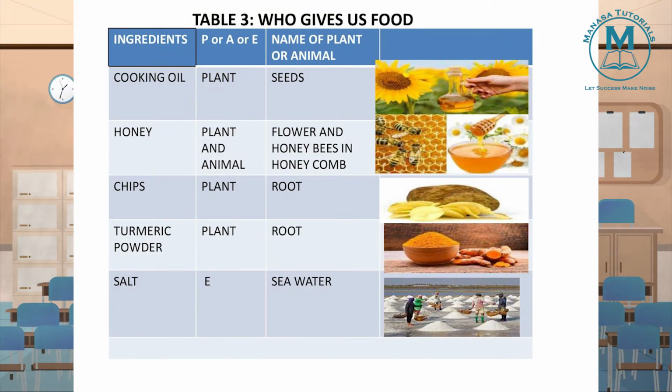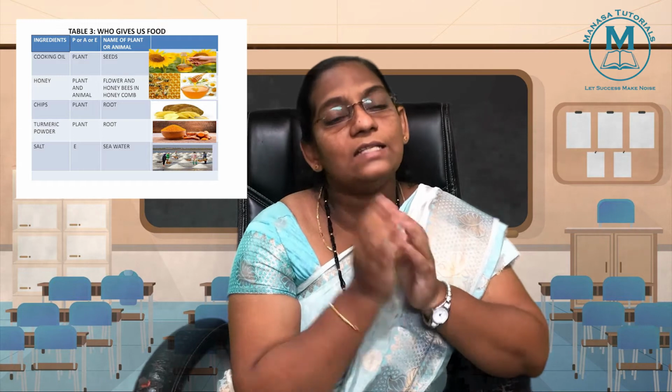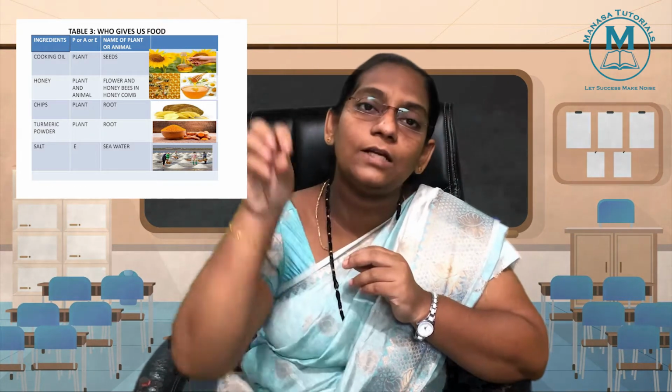Now the second one is honey. From where do we get honey? Yes, we get honey from flowers, but not directly from flowers. Honeybees go and collect nectar from the flower, and this nectar is stored in the honeycombs, and in the honeycomb it is converted to honey. So honey is obtained from both plant and animal, because honeybees collect the nectar from the flowers of plants and take it to the honeycomb, and there it is converted to honey. Understood?